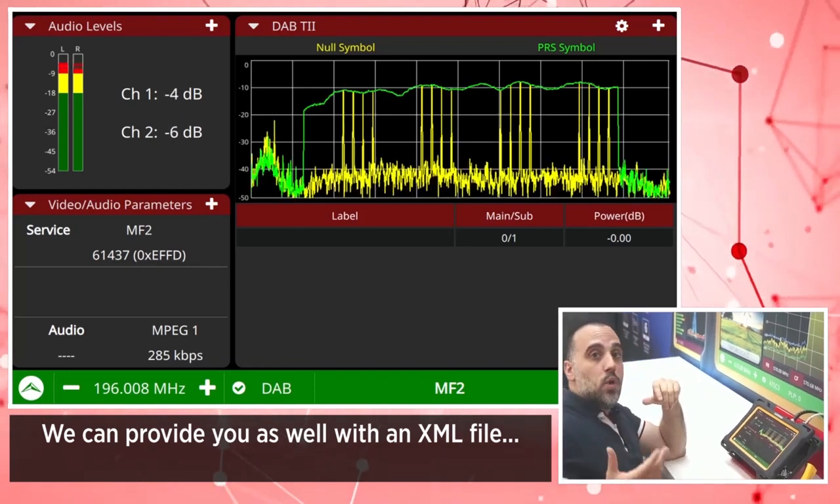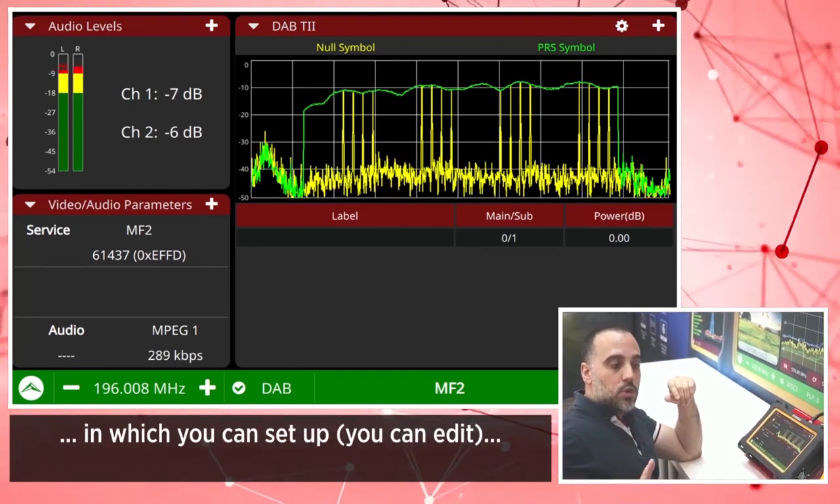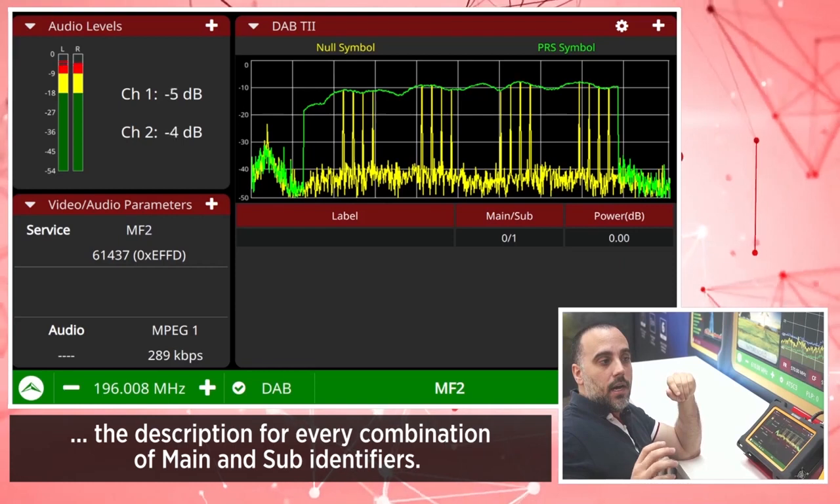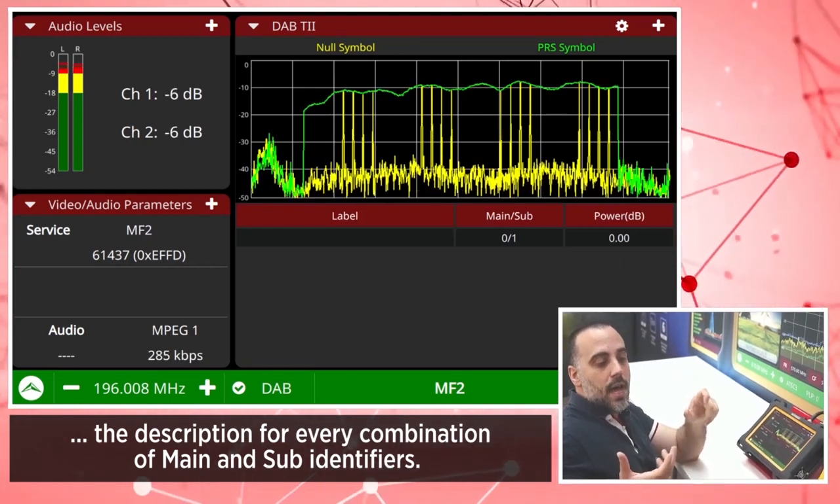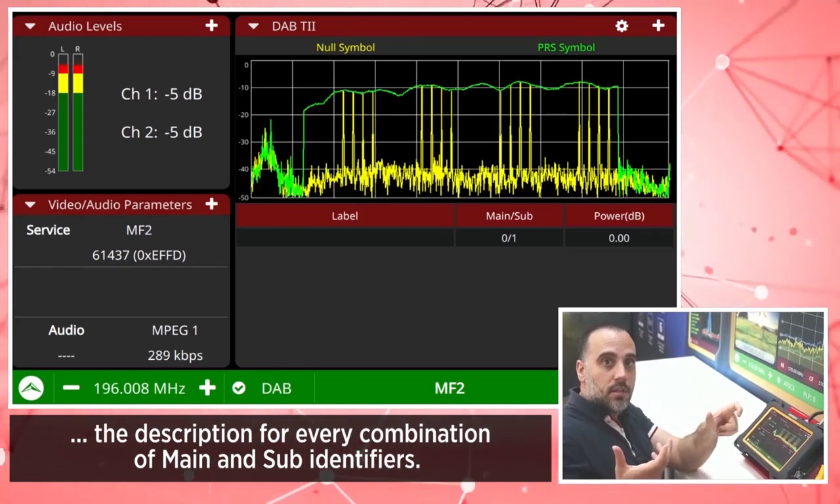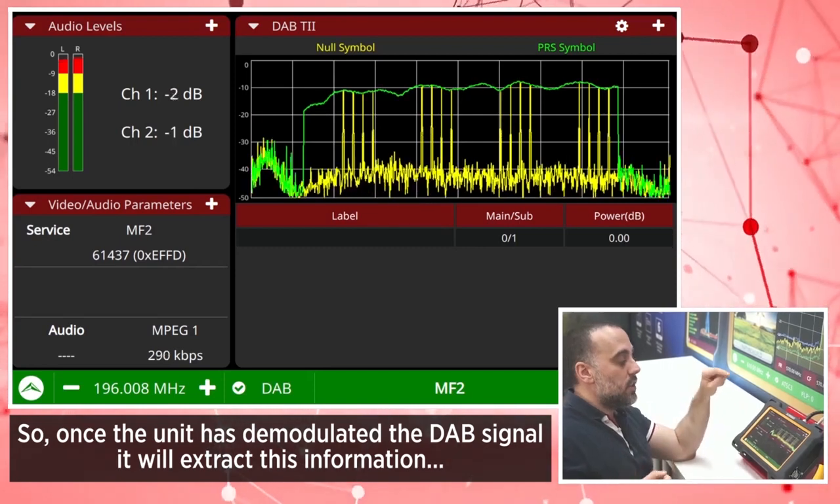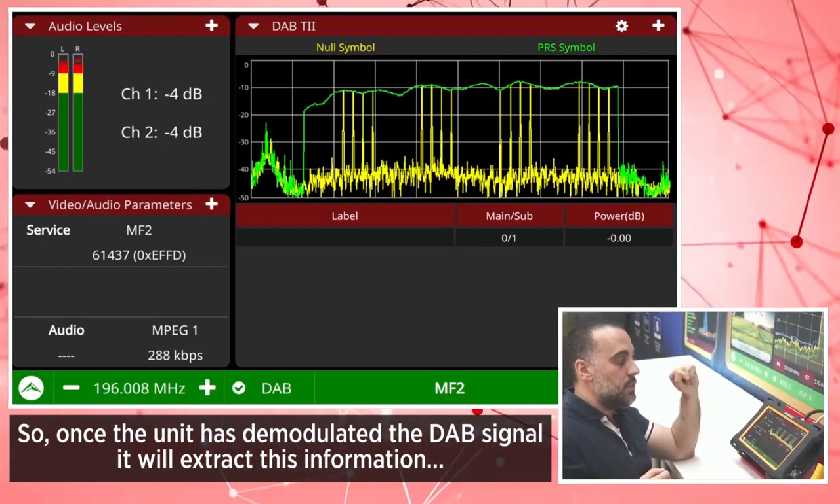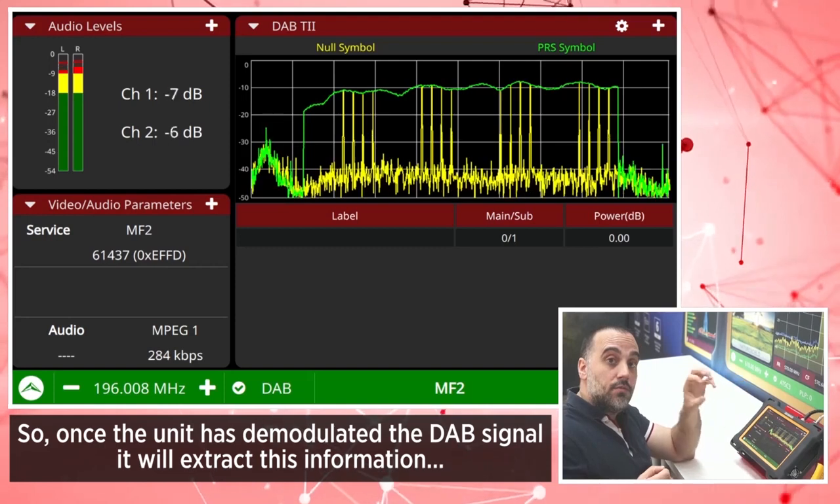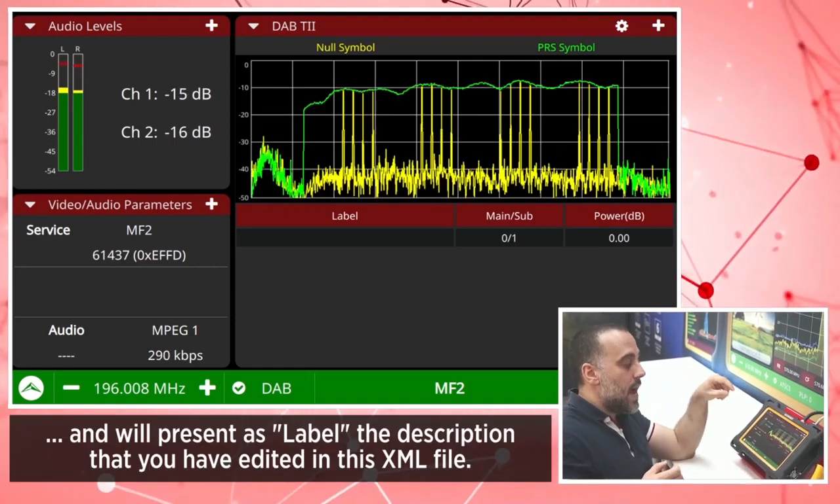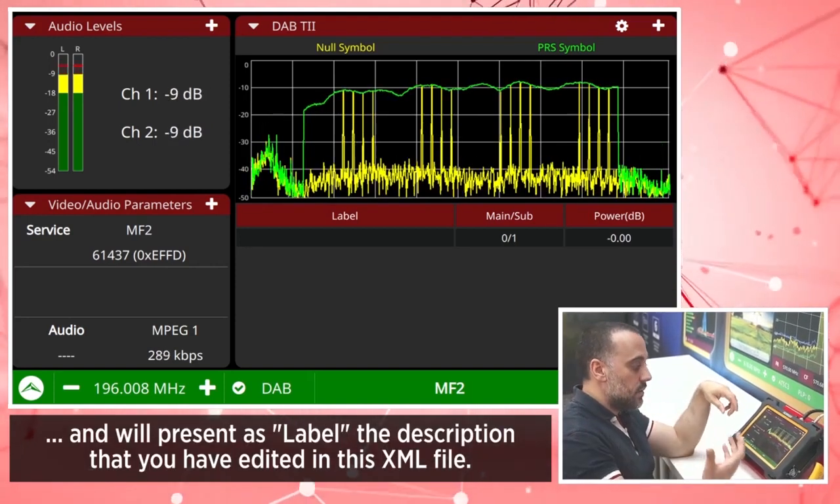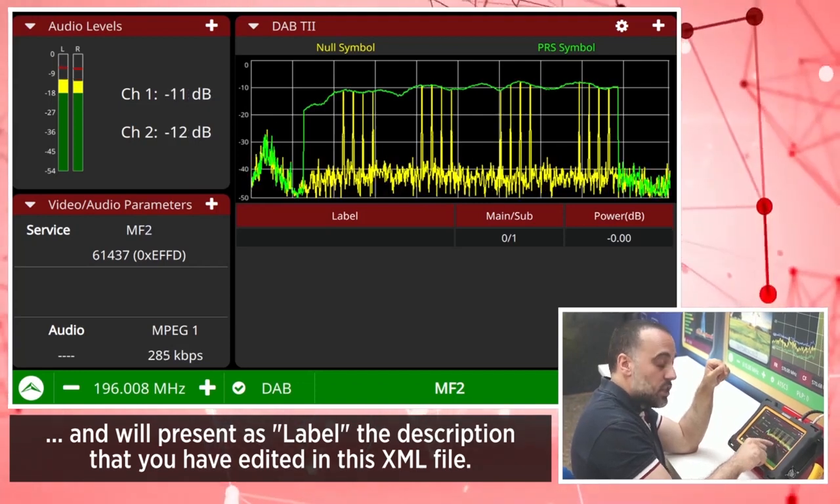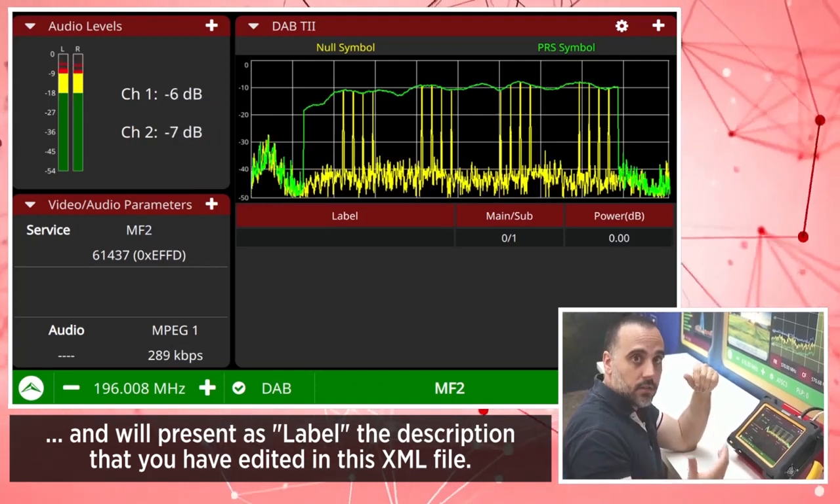We can provide you as well with an XML file in which you can edit the description for every combination of main and sub identifiers. So once the unit has demodulated the DAB signal, it will extract this information, the main and sub identifiers, and will present as label the description that you have edited in this XML file.